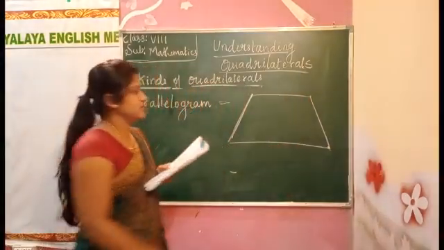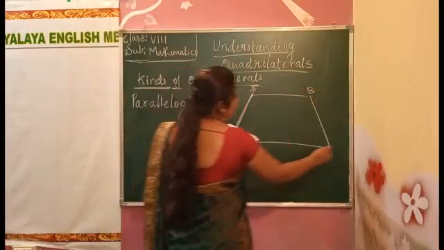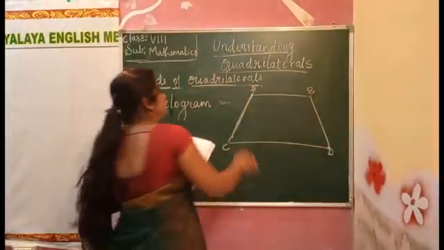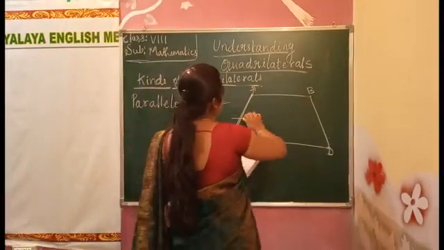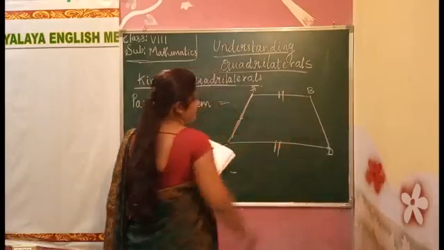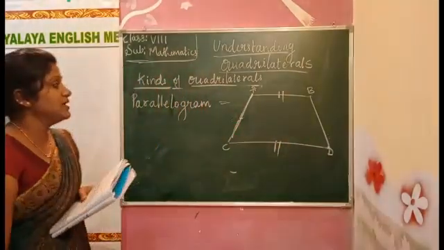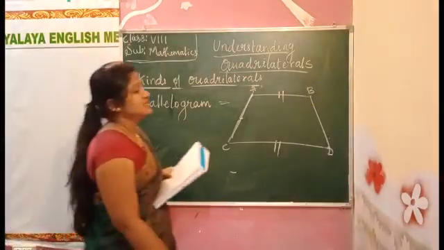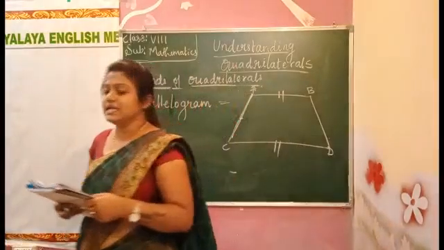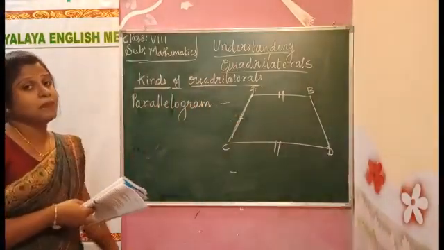When we have a structure like this, A, B, C and D, here these two lines are not equal, these two lines are equal. The parallel line AB is equal to the parallel line CD. Like this we can see in the parallelogram.